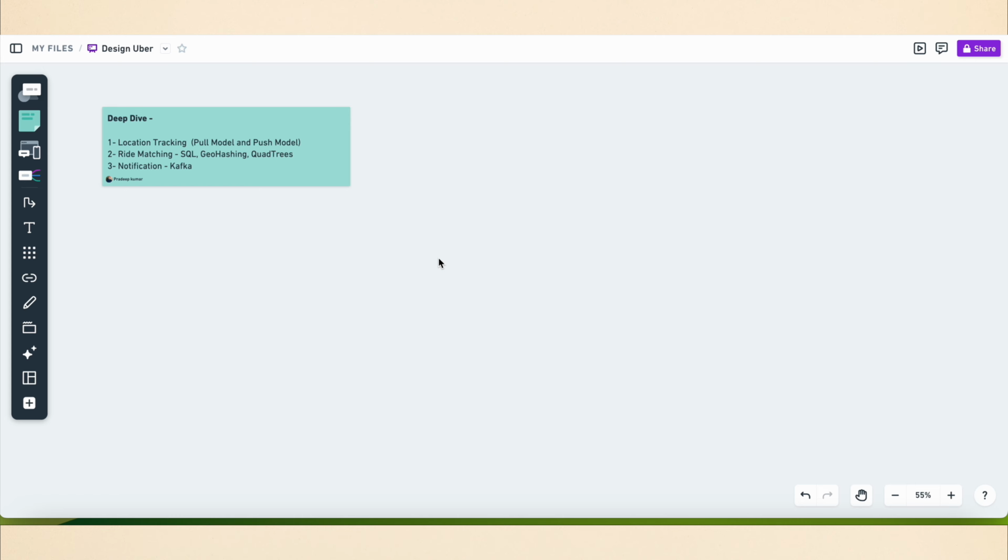First is location tracking. How do we efficiently send and receive live location data from the clients, like customers and drivers, to our backend? We have two different options: the first is the pull model and the second is the push model. In the pull model, the client periodically sends an HTTP request to the server to report its current location and receive ETA and pricing information. This can be achieved via something like long polling. The second is the push model.